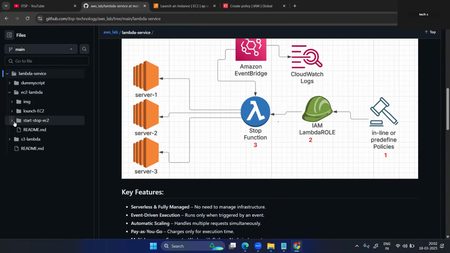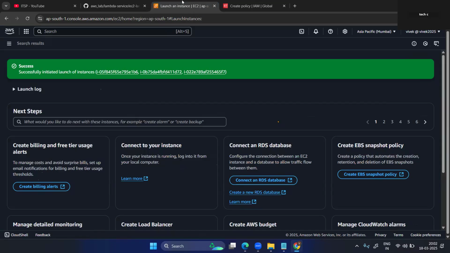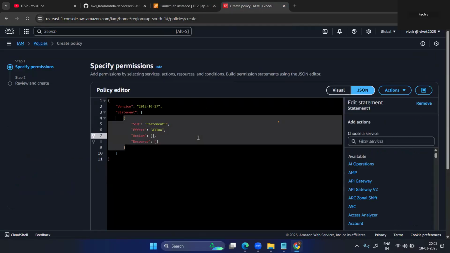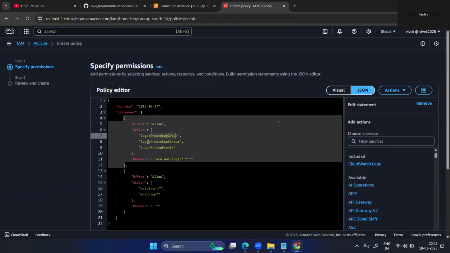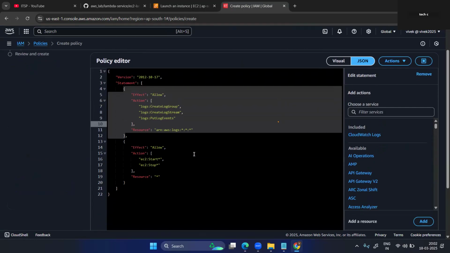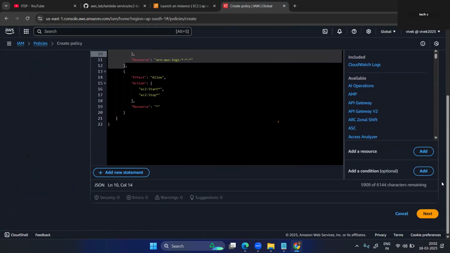Inside this launch, start and stop, we have the inline policy JSON. Just copy this. I will explain. Copy and paste it here. Here you can see allow on logs: creating log groups, creating log streams, and put log events as well. And EC2 start and stop. This policy only allows this one.